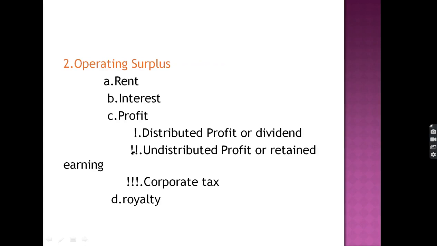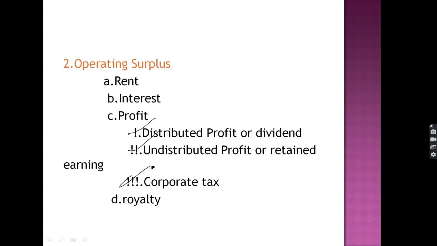Next one is the operating surplus. Operating surplus is a second component. Operating surplus includes rent, interest and profit. Profit again has three components: distributed profit, undistributed profit and corporate tax. I want to say one thing here. This is distributed, this is undistributed and this is the corporate tax, and these are the profit components.